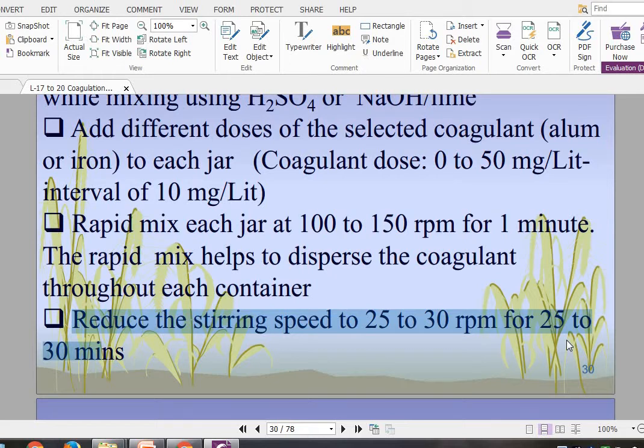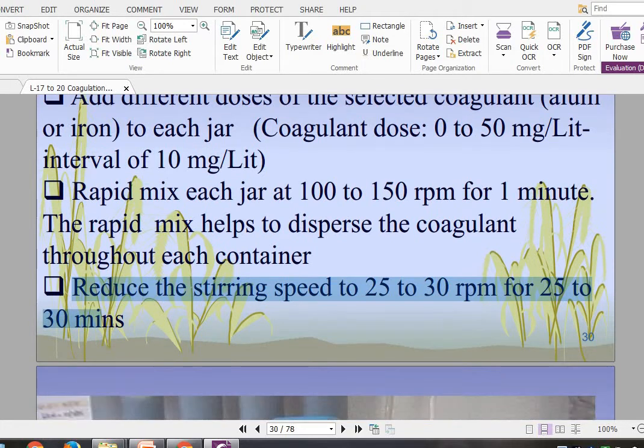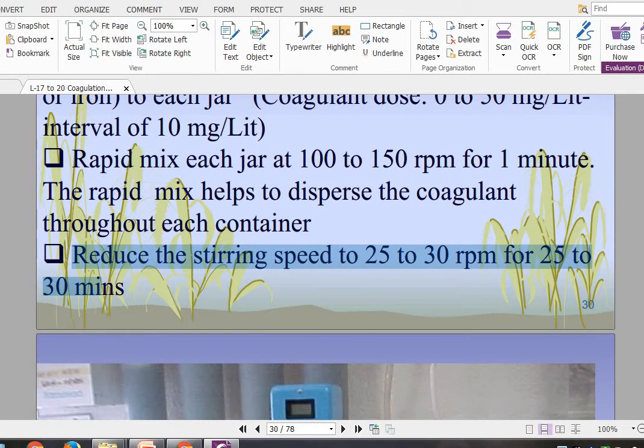Then after 30 minutes we will stop the mixing of the paddle, and we will let it stand for some time, so that the collected floc will settle down at the bottom of the jar.